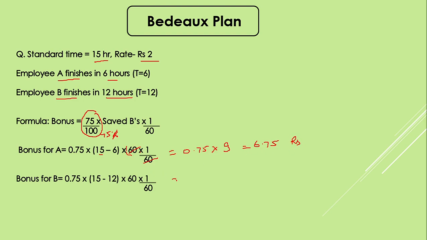This is in rupees. Now, after putting the value of 12 here, this will get cancelled out. This is 0.75 into 3. The value will come to 2.25 rupees. So with this, we can understand B is getting a lesser bonus as compared to A, as A is completing his job in 6 hours and B is taking 12 hours to complete the same type of job. This 2.25 is again counted on a per hour basis. This is rate per hour. For A, again this is rupees per hour.